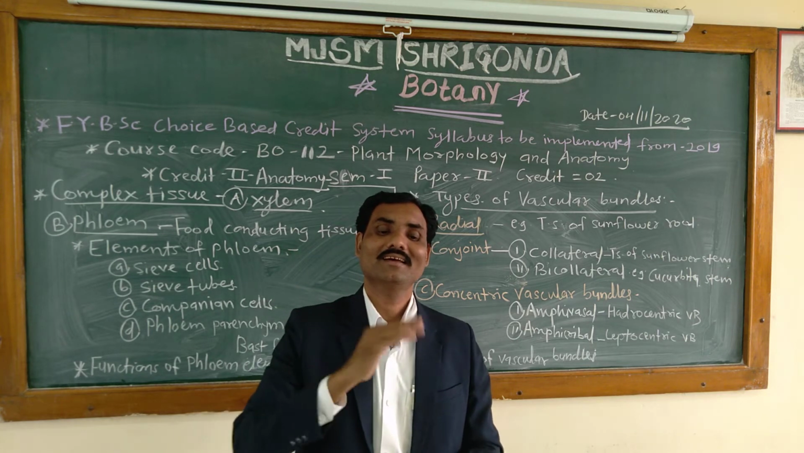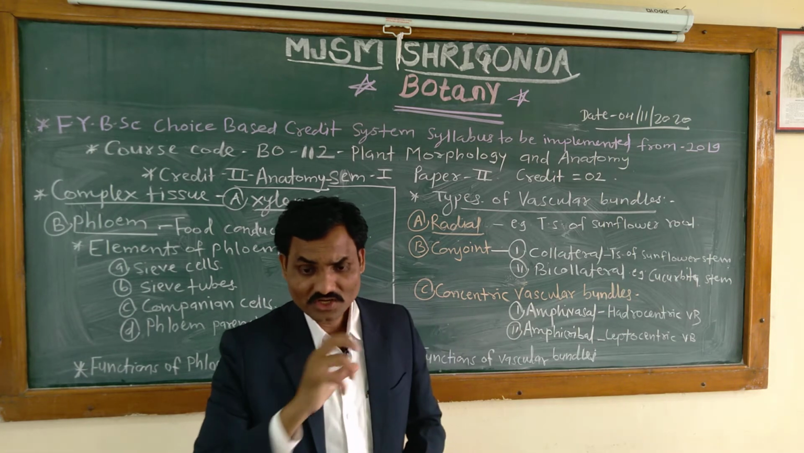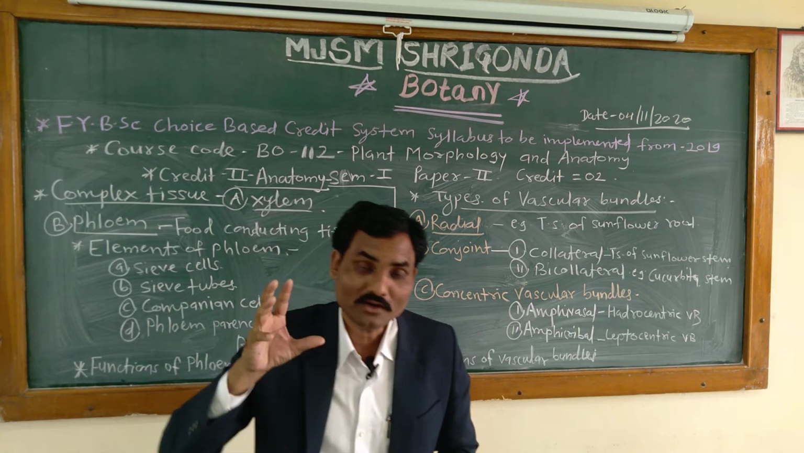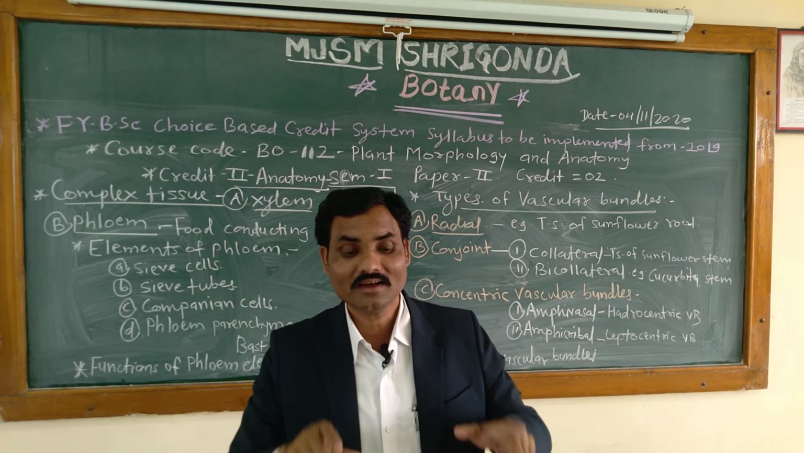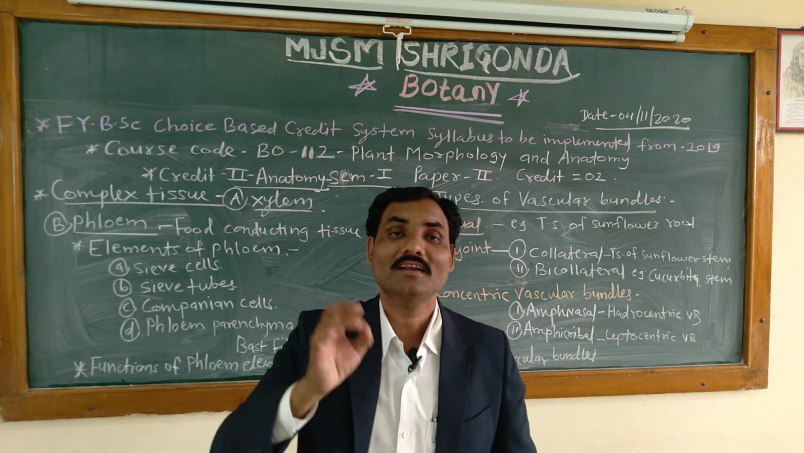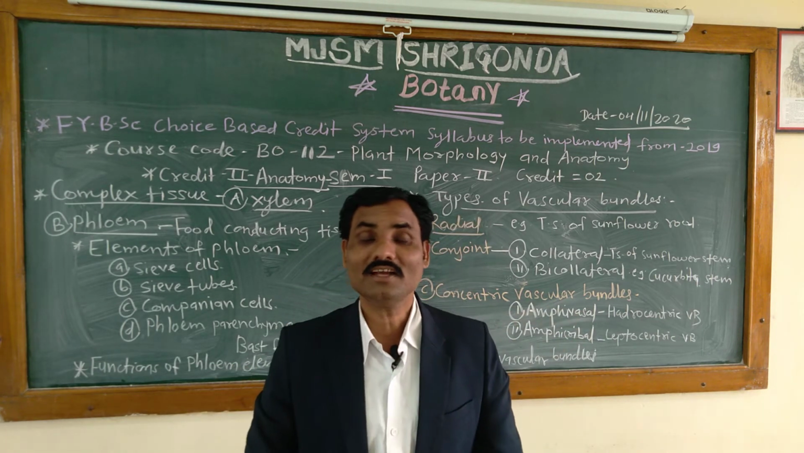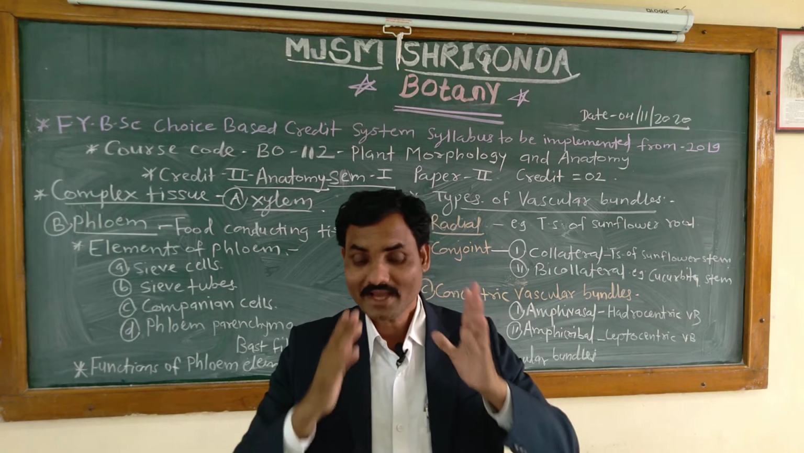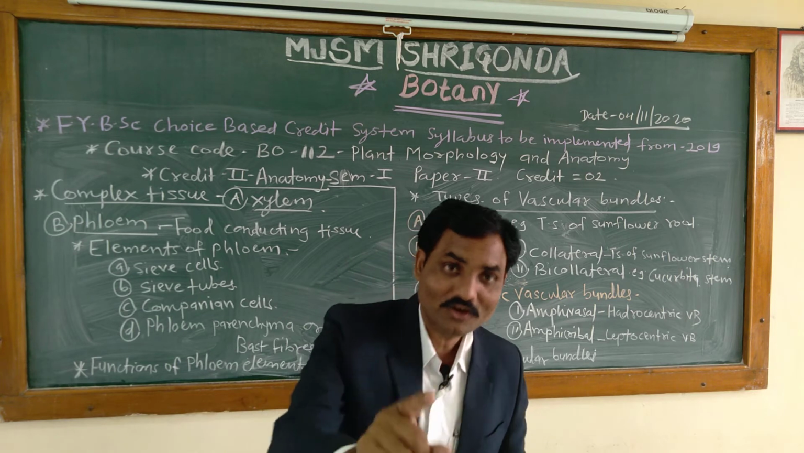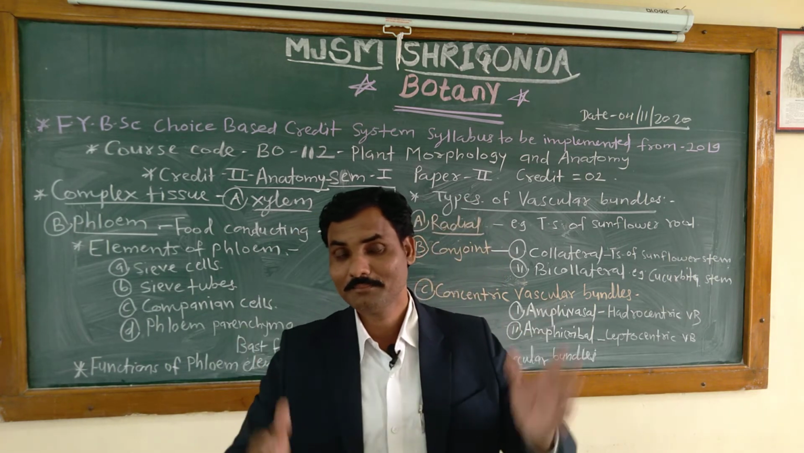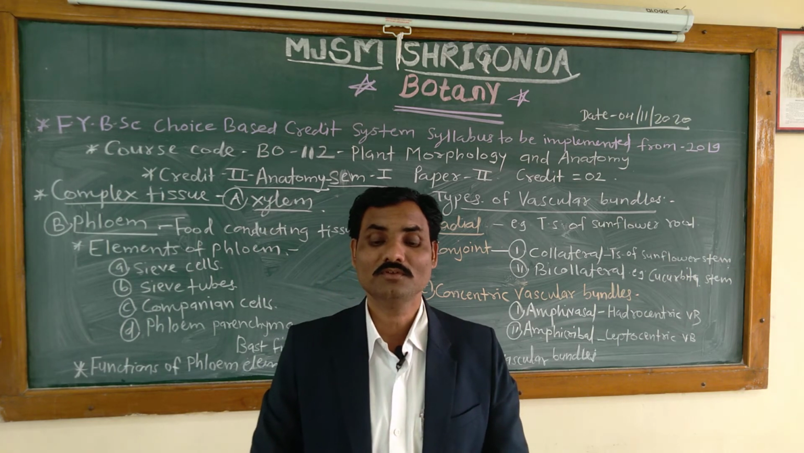When we take the cross section, it looks rounded, or polygonal, many-angled, and these are living cells. These cells have a dense cytoplasm, a prominent nucleus, several vacuoles, and other cytoplasmic organelles also. We know that in the plant cell different cytoplasmic organelles are present.